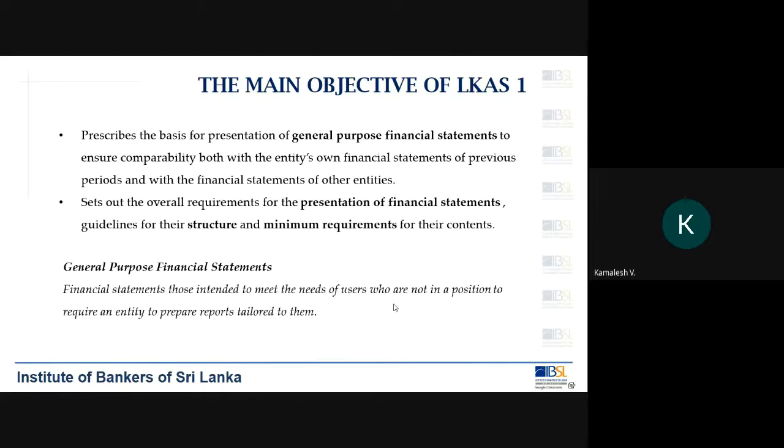Okay, so what does general purpose financial statement mean? For those who don't have access, now you being an employee of your bank, you have access to the financial information of your bank, but not everyone outside will have that access. So that is why the general purpose financial statements are prepared.